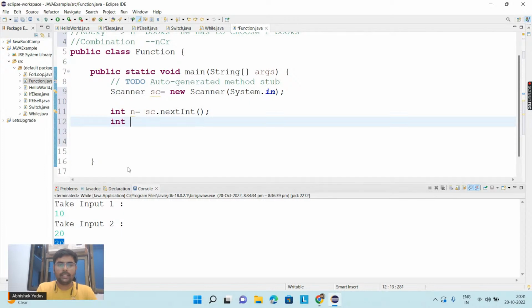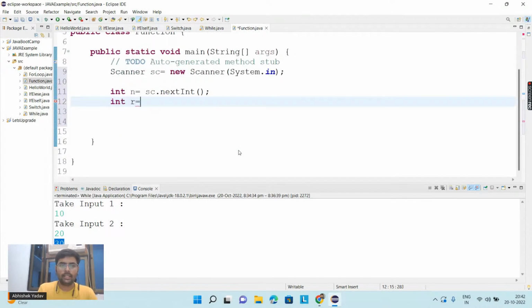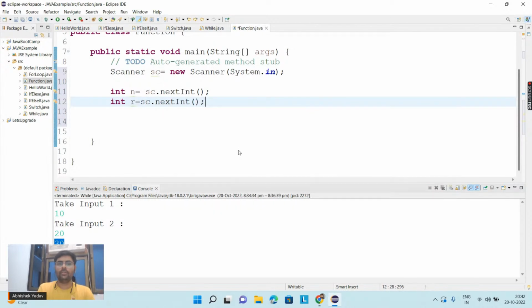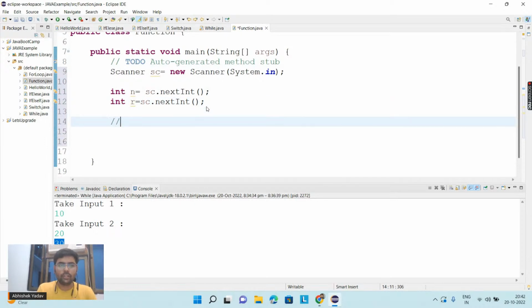Okay, after that similarly I will take the data for r from the user, and again I will write sc dot next int, and we are good to go. So here I am storing the data for n and r, and I am taking input from the user, right everyone? After that I know I have to use the formula nCr, that is n factorial divided by r factorial into (n minus r) factorial.